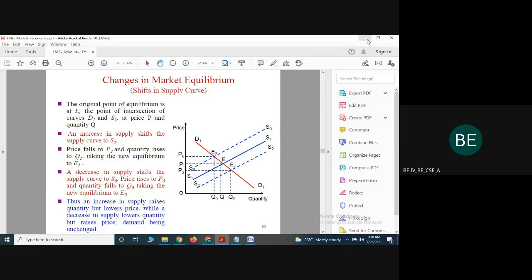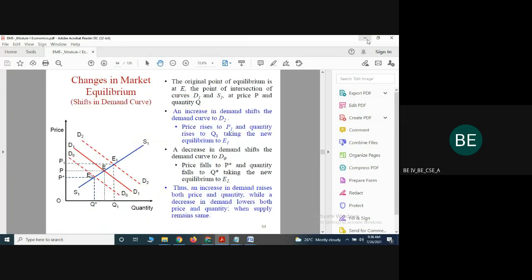What is the meaning of this? The quantity is increased, but the price is very low. From this point of view, only one person is benefited. So that can be represented in the equilibrium point.